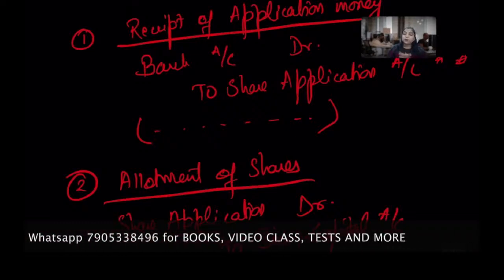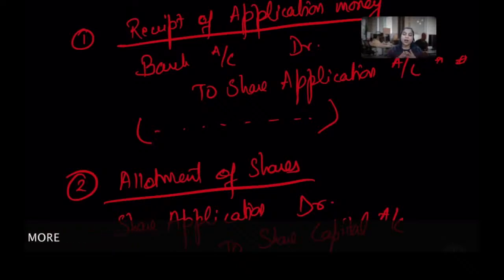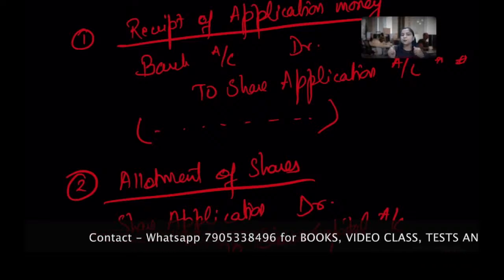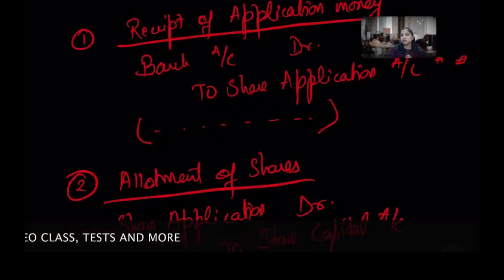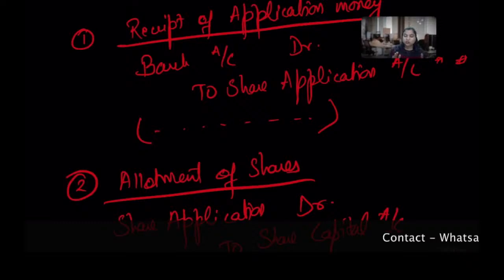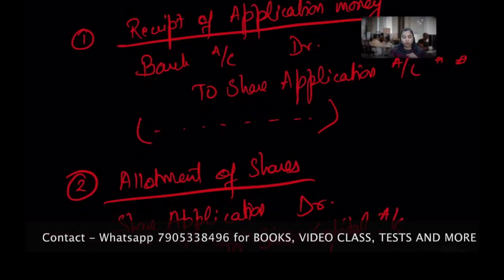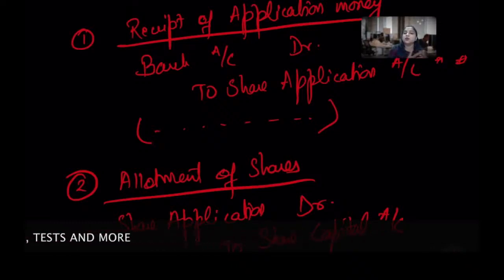Sometimes, for example, I have 10 shares, but people applying are 12. So supply and demand are not meeting. In some cases I have to refund the money. We'll discuss pro rata and all when we get there, but now I'm sticking to basic understanding. In that case I have to refund the two people who are extra. So that will be the refund of application money.